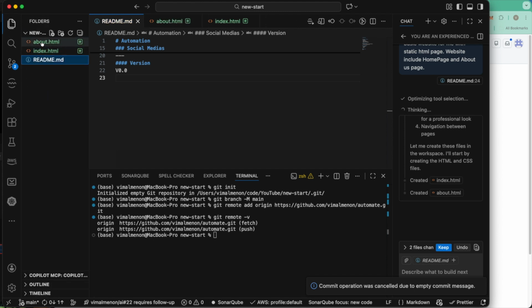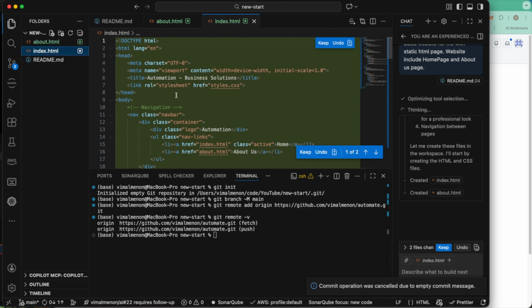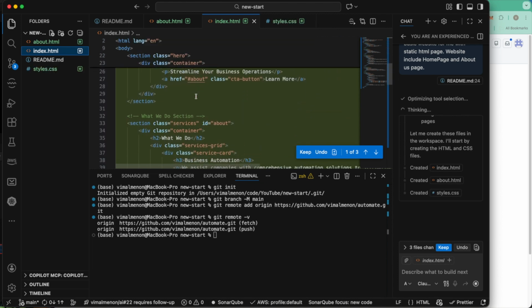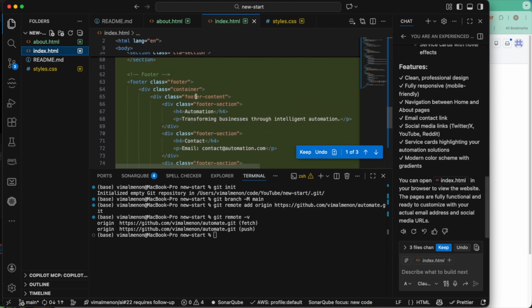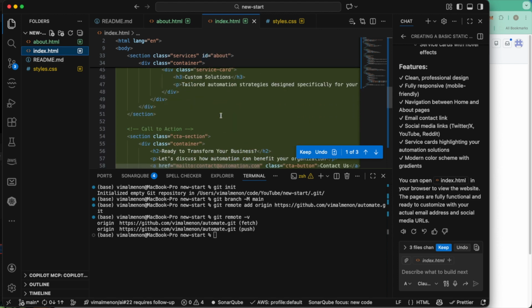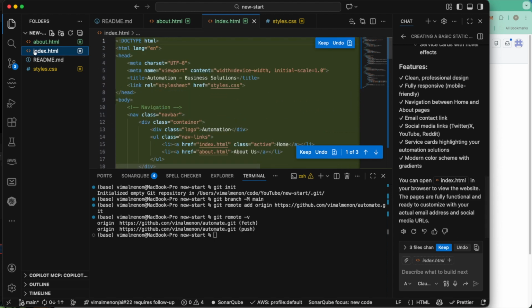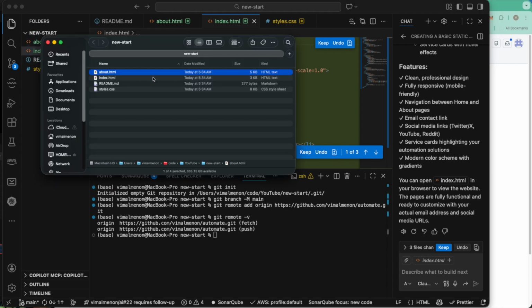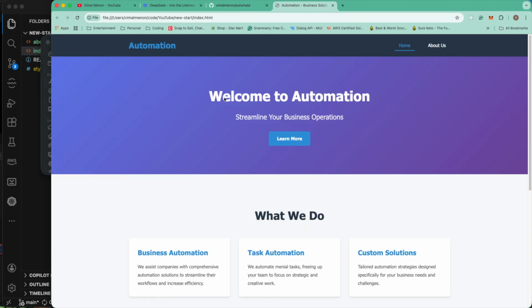Perfect. So it is building up this HTML page, and I think this is very smart of GitHub, that it kind of understood what kind of page I'm looking for, and it has built something up. So let me see how this page looks. How do I do that? Let me open this up in a Finder, and then if I go to this HTML page, wow, nice. So this looks nice for now,